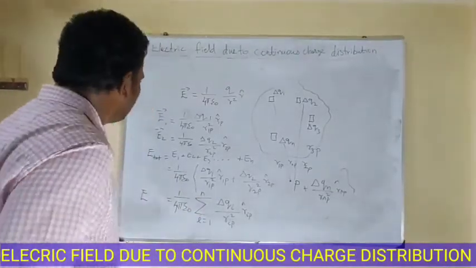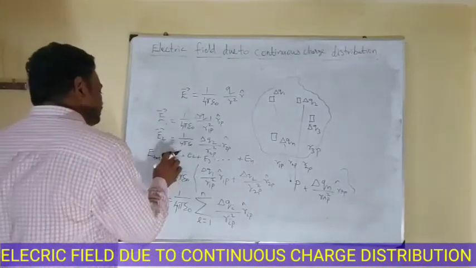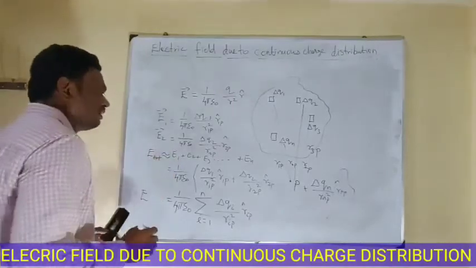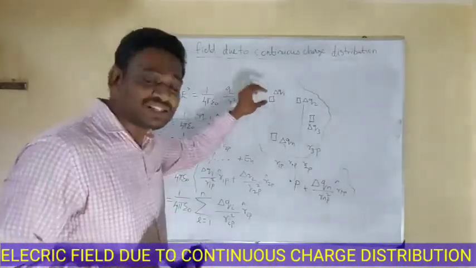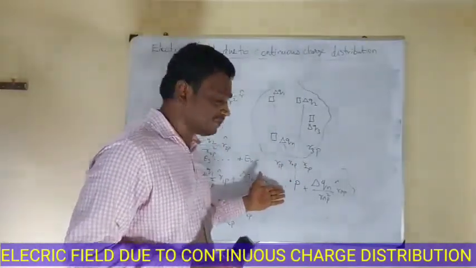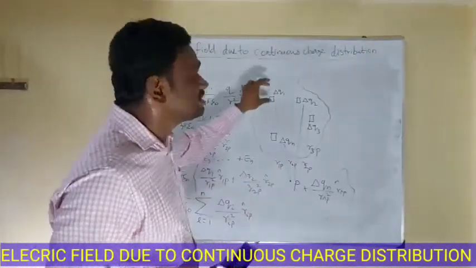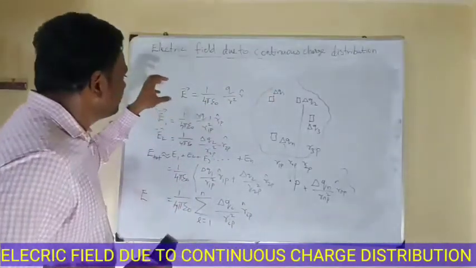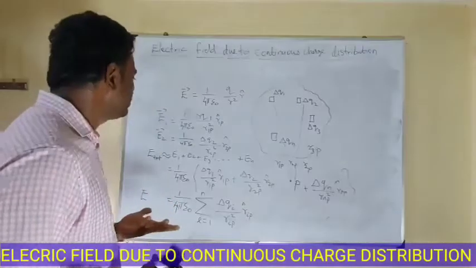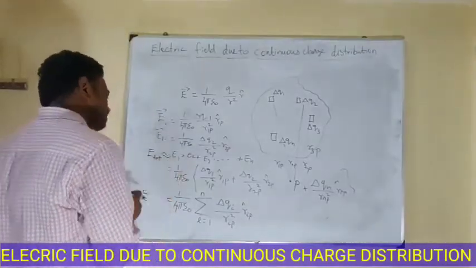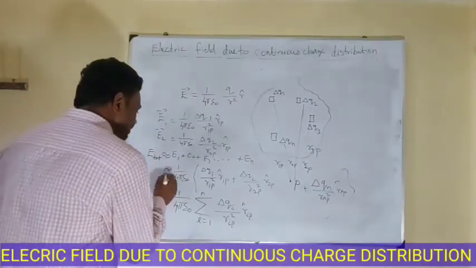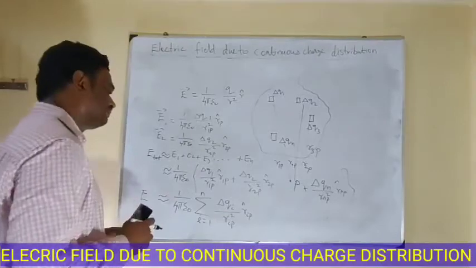In this case, this electric field is an approximate electric field because I considered a charge element. Here the size of the object is very, very big compared to the distance between the object and the particle. That's why I consider a small element. So in the expression E is equal to 1 by 4 pi epsilon naught Q by R square into R cap, it gives an approximated value. So we have to use the approximation symbol. It's not equal, it's approximately equal to. Okay.